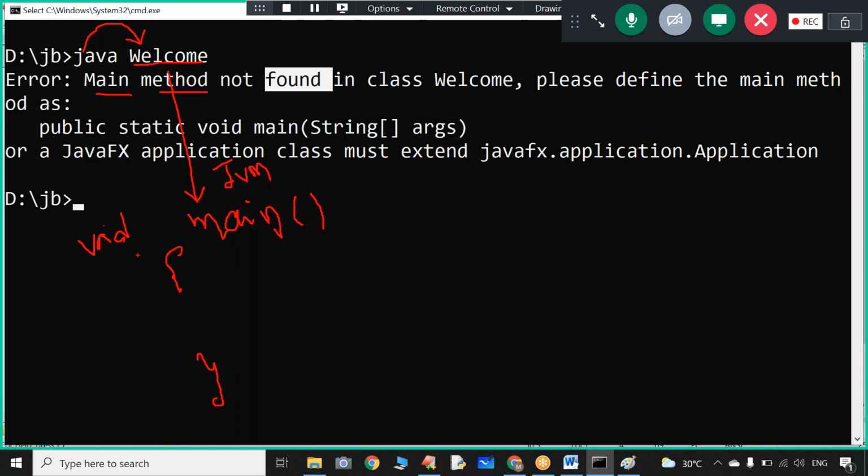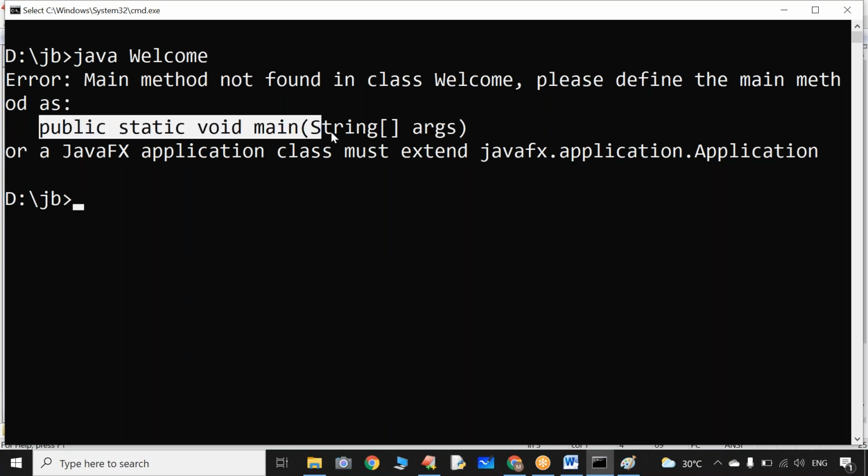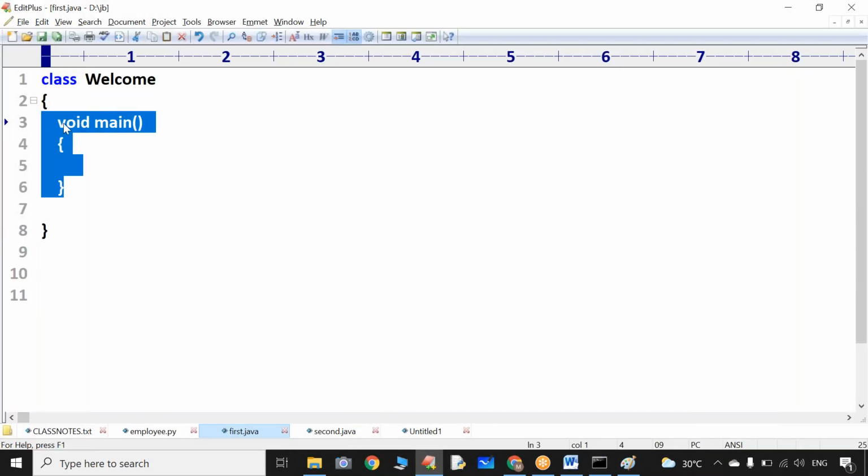JVM cannot recognize the main method if it looks like just void followed by main. For your information, JVM can understand the main method if it is preceded by public, static and void, with a pair of brackets containing String followed by a pair of square brackets, and the name of the variable must be args. If you have this kind of main method, then only JVM can recognize it. Now tell me, in my program, did I write the main method according to this format?